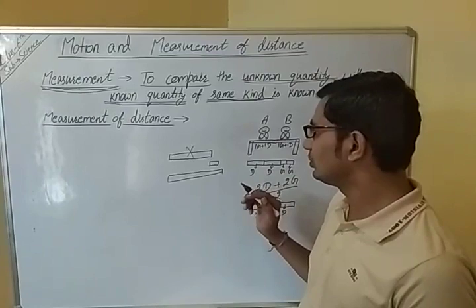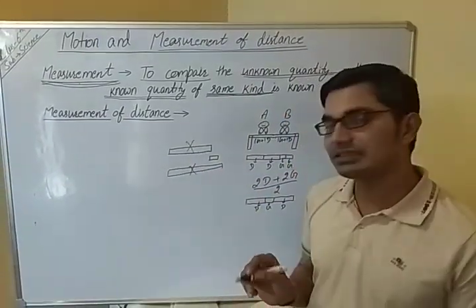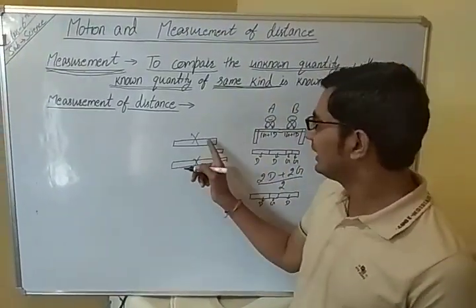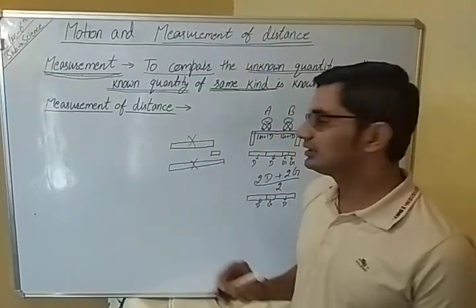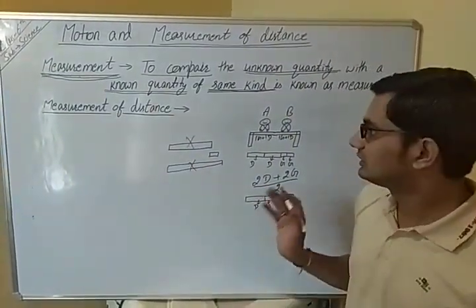This happens because this is not standardized, because the length of the dandas is not standardized.